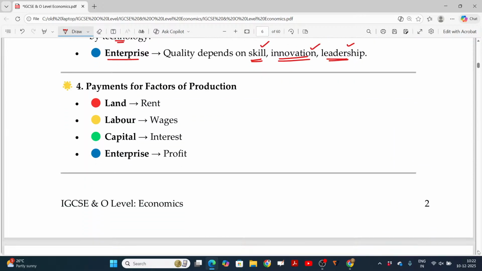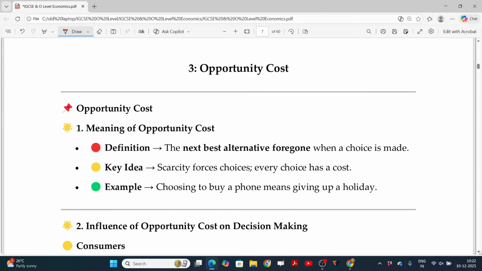Then next, what we will pay for the factors of production: for land, rent; labor, wages; capital, interest; and enterprise, the result is nothing but the profit. Is that okay? Either it may be profit or loss.